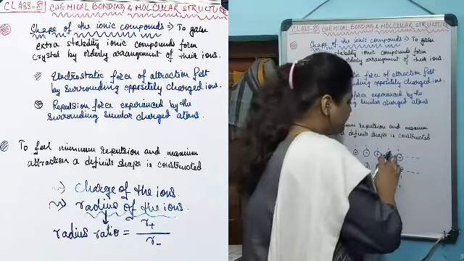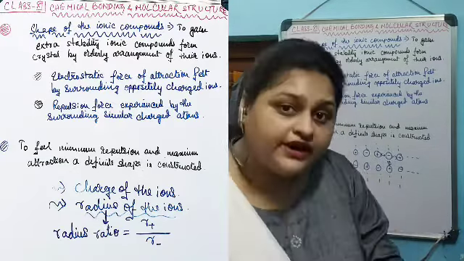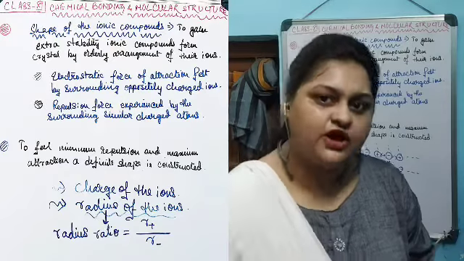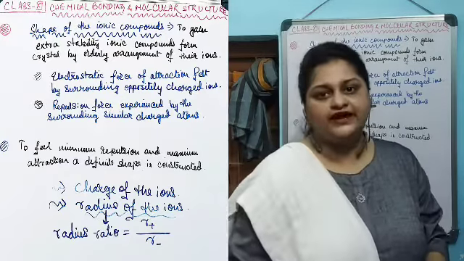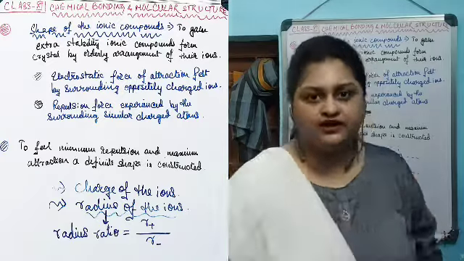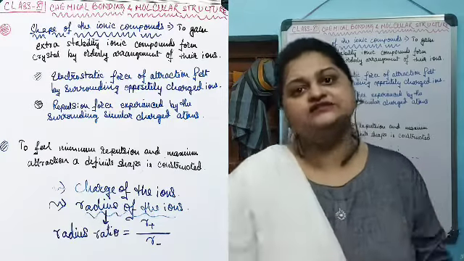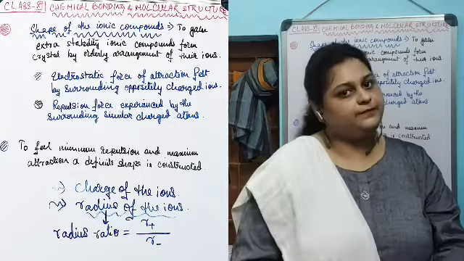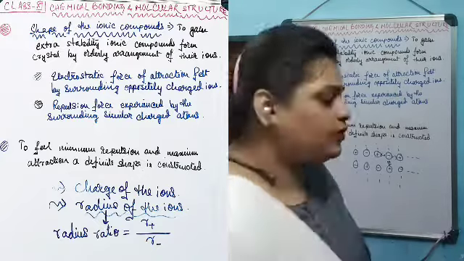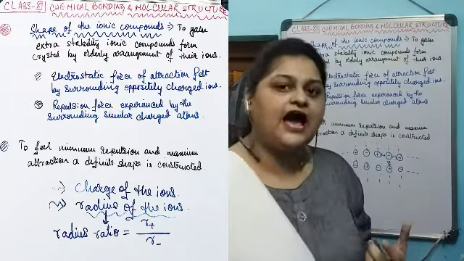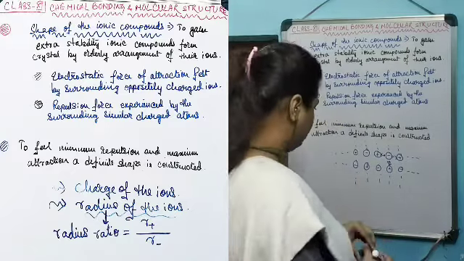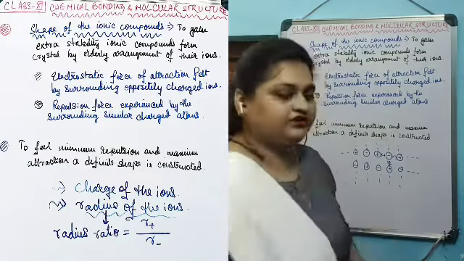That's why they orient themselves with respect to their surrounding atoms in such an orderly manner that the ions in a crystal experience minimum repulsion and maximum attraction. That is why this orderly arrangement happens in a crystal, and we can observe a definite shape.